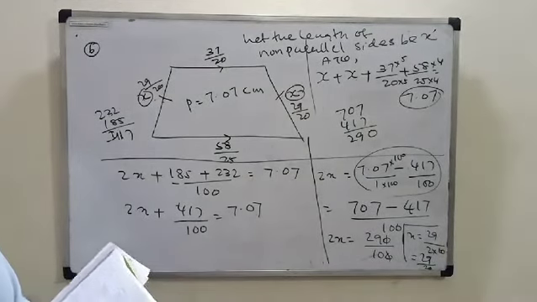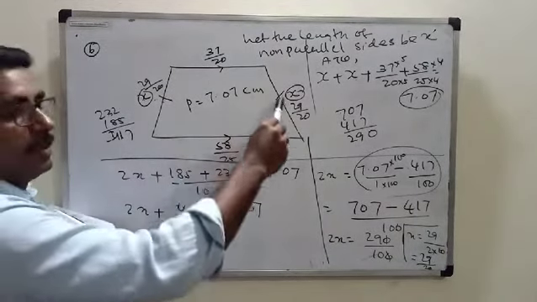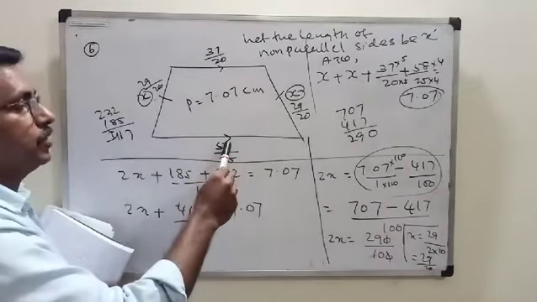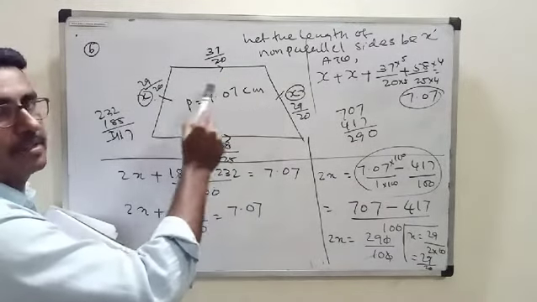Okay. So let us discuss once again this question. We are given an isosceles trapezium. These two sides are given and we know these two sides are equal.